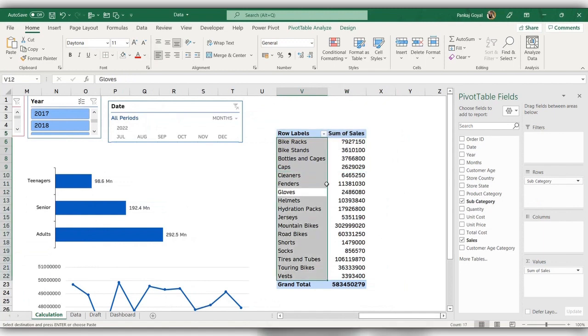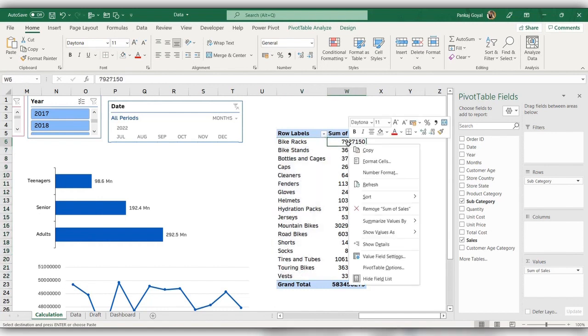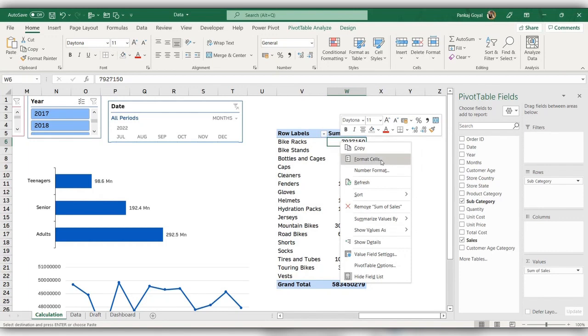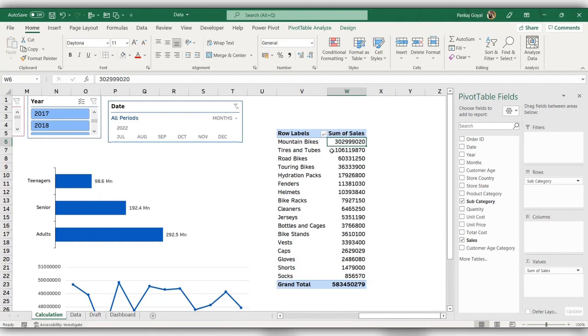So this is my pivot table for products. Now the table has been sorted alphabetically. I'll right click on any number, go to Sort and sort largest to smallest, so that I have the top selling product at the top and the lowest selling product at the bottom.